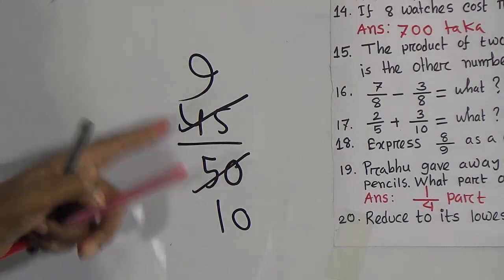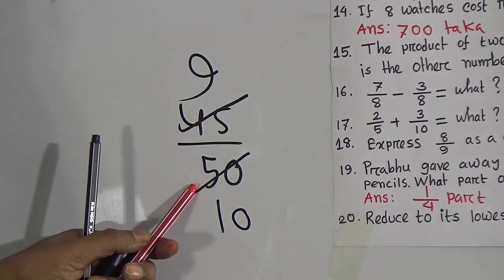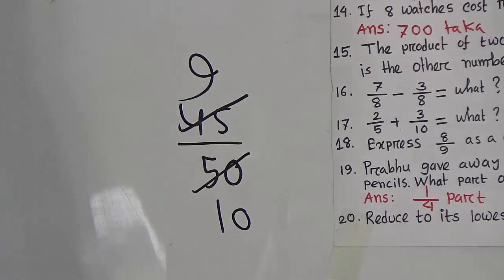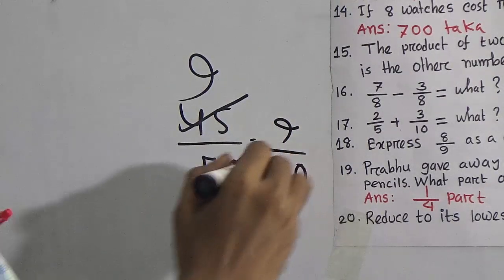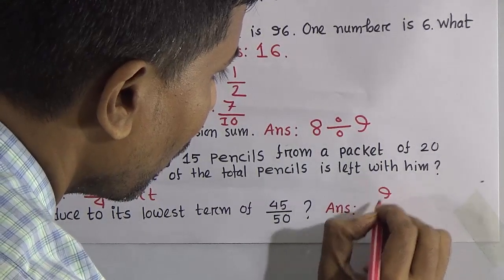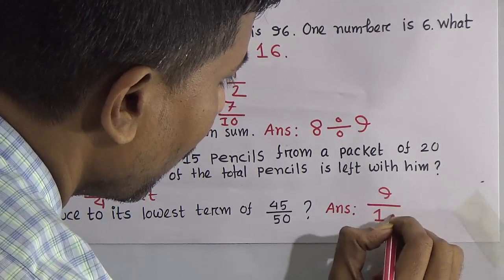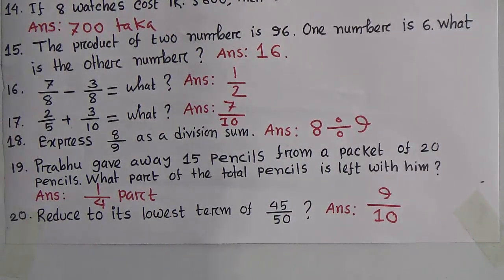Divide 45 by 5, then you get 9, and divide 50 by 5, then you get 10. So our answer will be 9 by 10. This is the reduced form, or the lowest term, of 45 by 50.